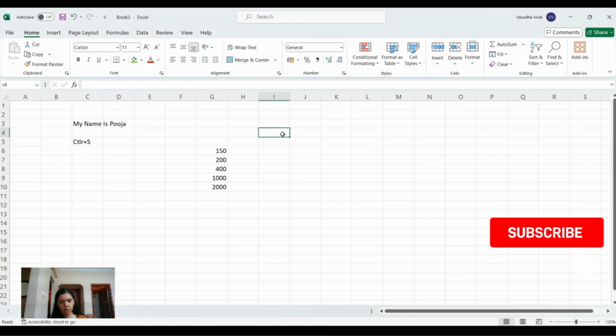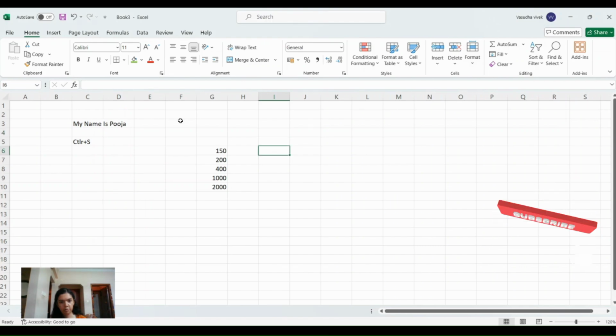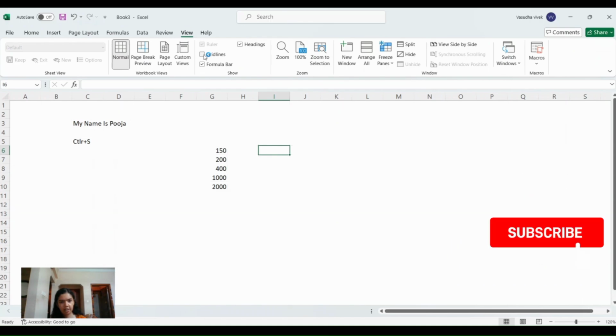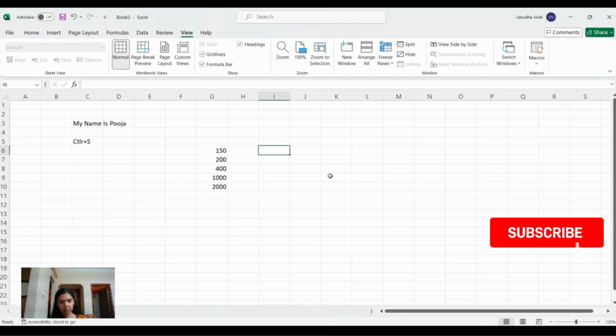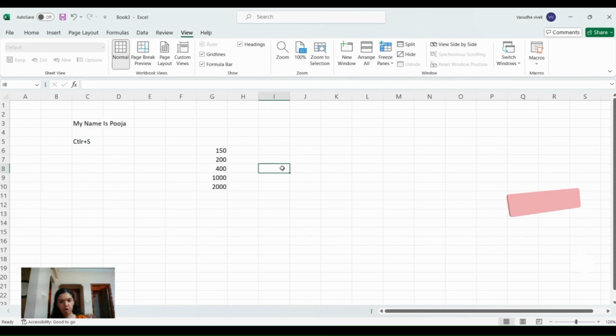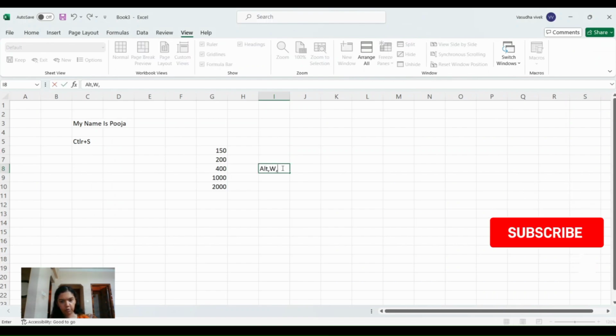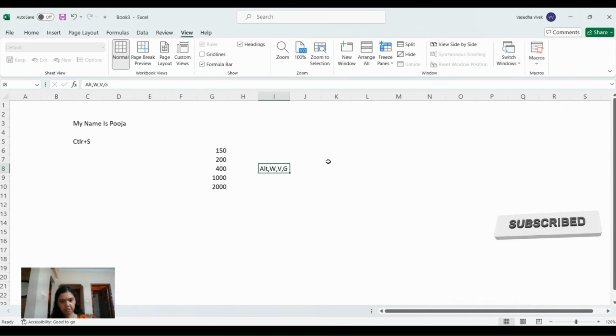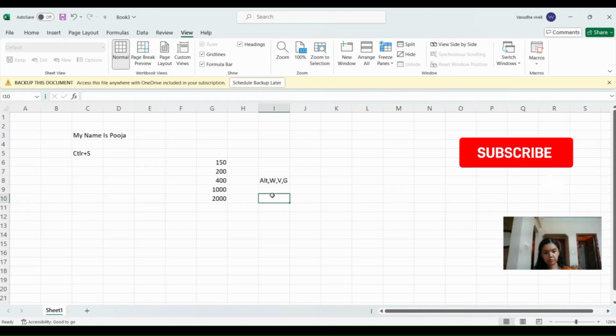And here in this Excel workbook, you can see each of the cells has a grid line. So now we will see how to remove this grid line. There are two ways. One is you can come here to View and just click Gridlines, and all the lines will be gone. And the keyboard shortcut for this is Alt W V G. So just type Alt W V G, and you can see all the grid lines disappeared.